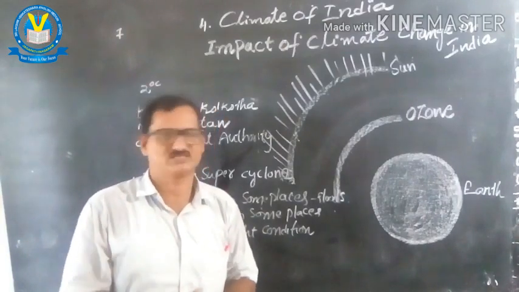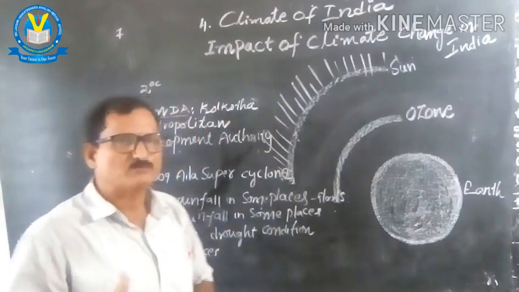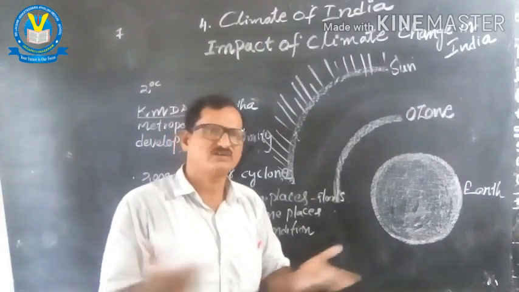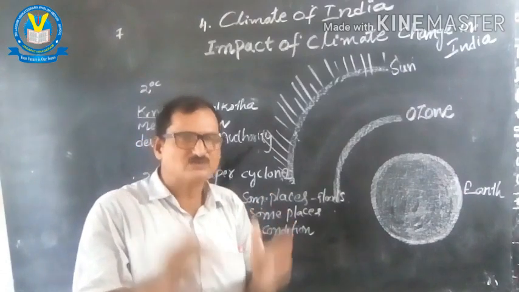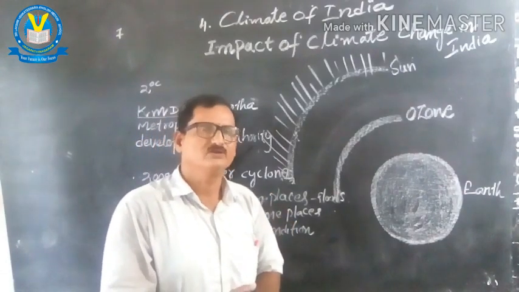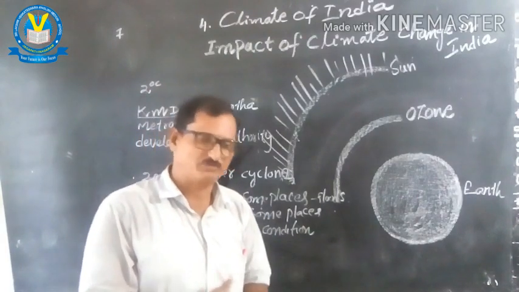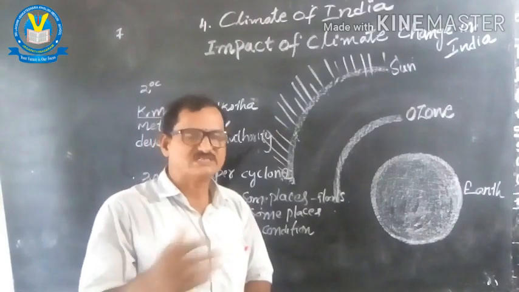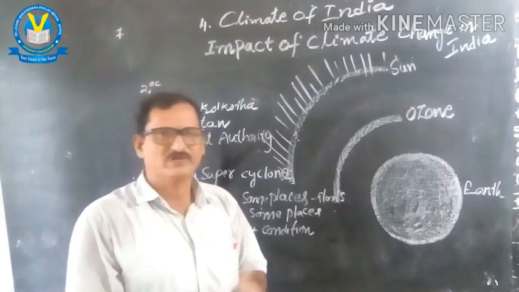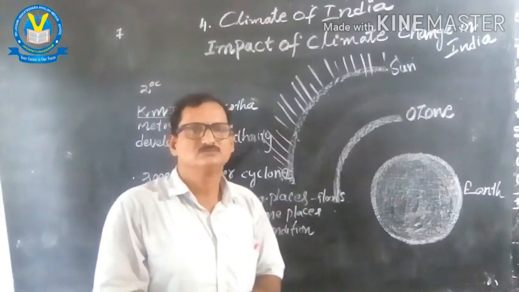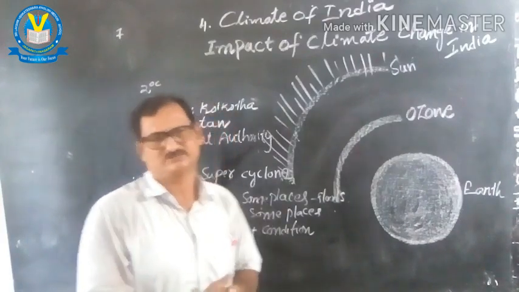You may feel that a 2 degrees Celsius increase is not a criterion, but in some particular places, 2 degrees Celsius is the average calculation. If we calculate in particular, it comes to 3, 4 or 5 degrees Celsius.